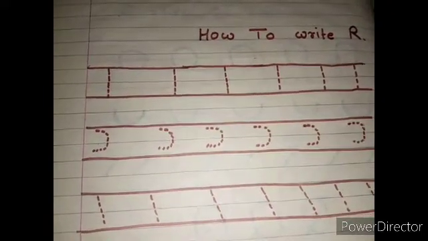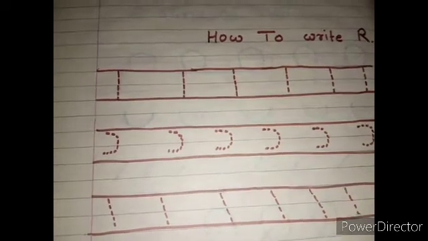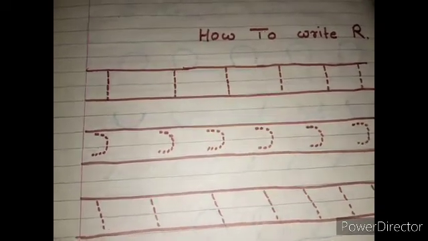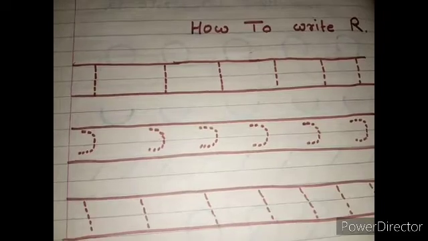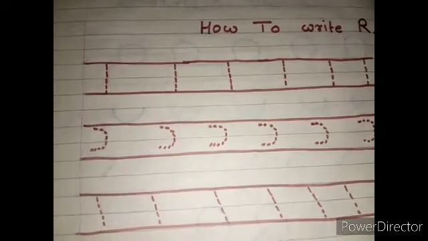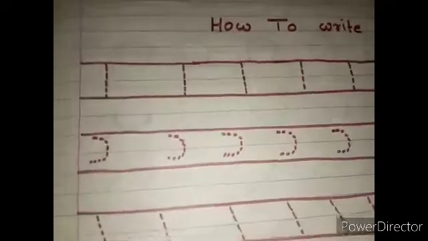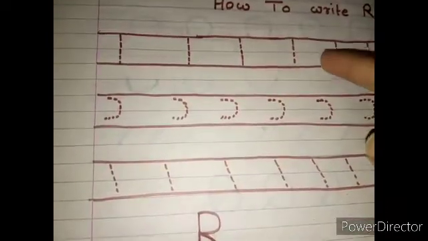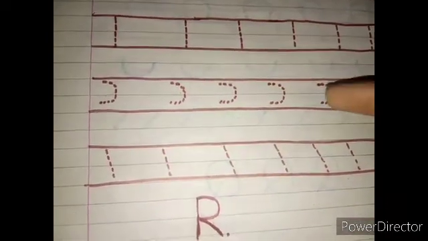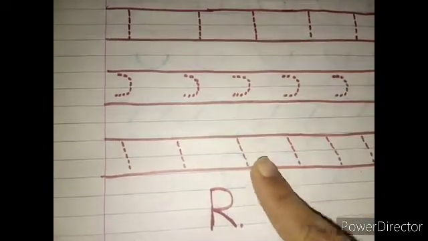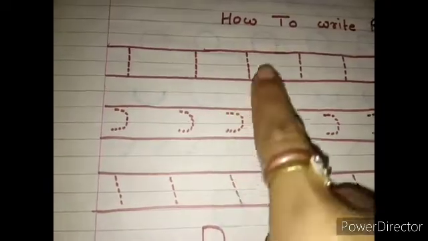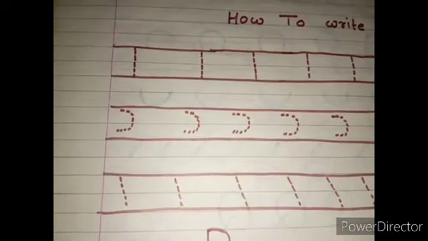Today we learn how to write R. Which symbols are we taking to write R? The first symbols we take are a standing line, a curve and a sliding line. Okay, so let's start this video.